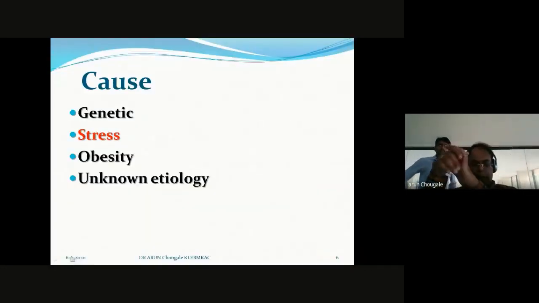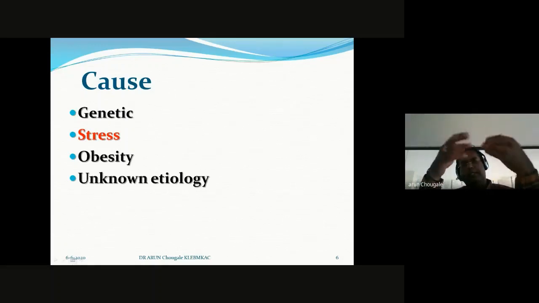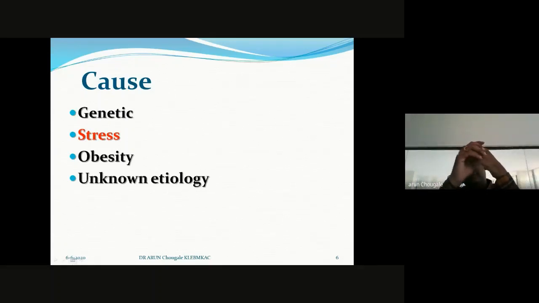Now, come to the particular disease, that is diabetes. Look at the causes. Maximum, it is said, is genetic cause. The next, nowadays the most common cause, is stress.